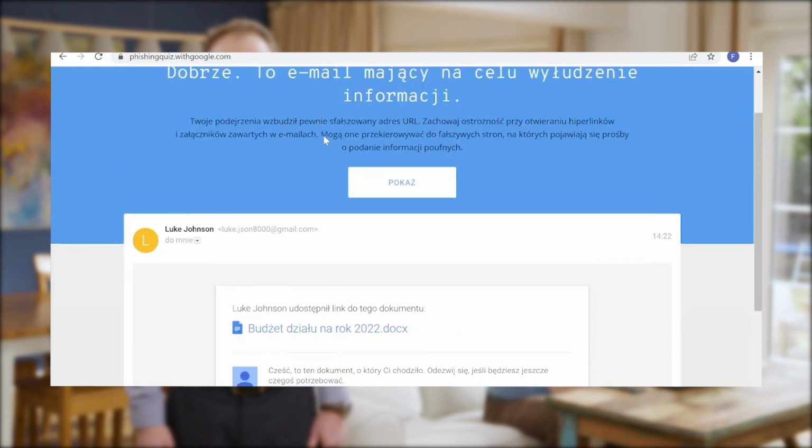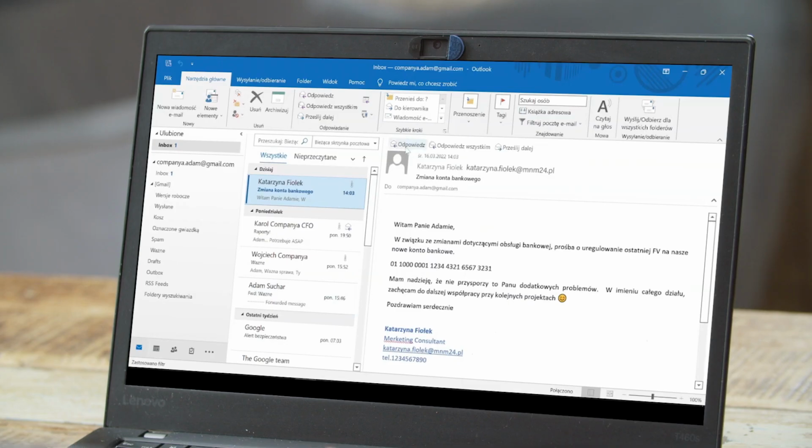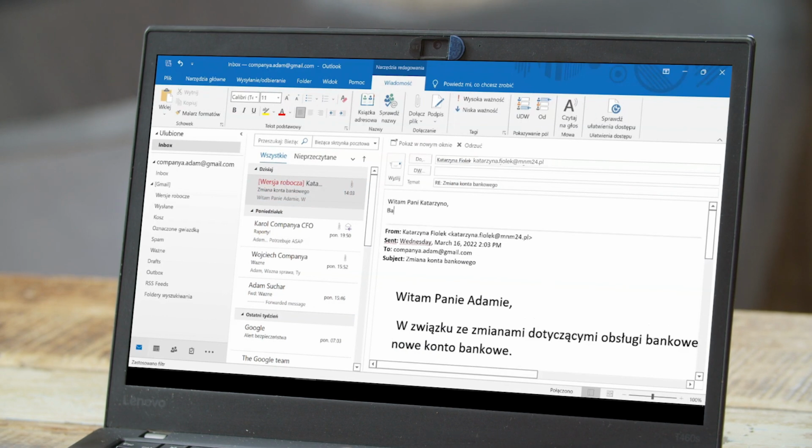To finish, let us look at one more example of a phishing attack, specifically a BEC, Business Email Compromise. What exactly is this? BEC can appear in a variety of ways, but let's analyze this one. An email doesn't necessarily have to arrive from a completely different or even similar address.